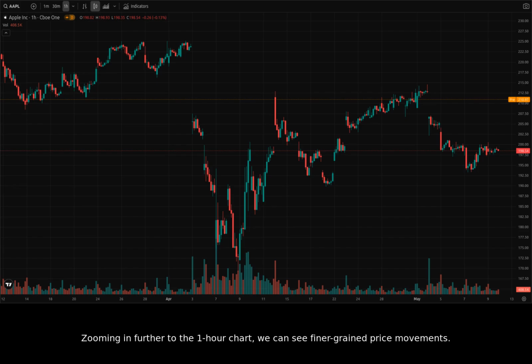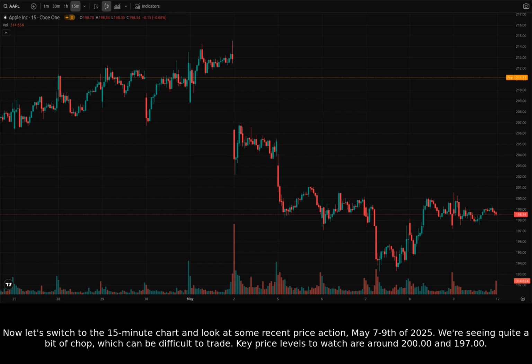Zooming in further to the one-hour chart, we can see finer-grained price movements. Let's take a look at April 21st and 22nd of 2025. Now let's switch to the 15-minute chart and look at some recent price action, May 7-9th of 2025. We're seeing quite a bit of chop, which can be difficult to trade.